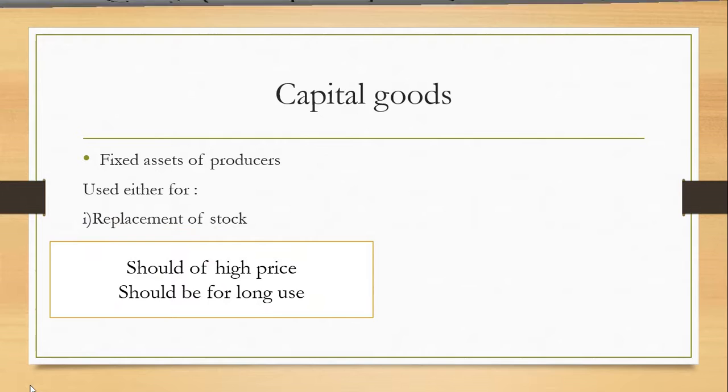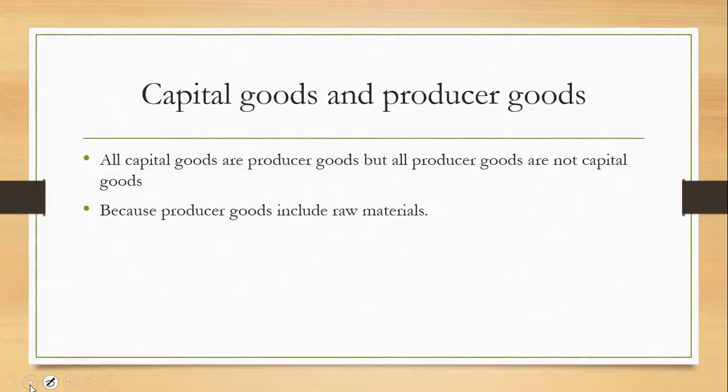For example, cars. Here comes capital goods and producer goods. Basically, both are not absolutely the same. All capital goods are producer goods, but not all producer goods are capital goods. Producer goods are those goods which are used to produce any new good. And capital goods, as you know, are used for making another new good.